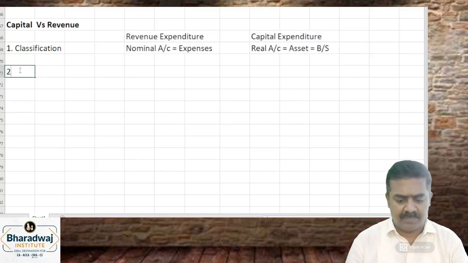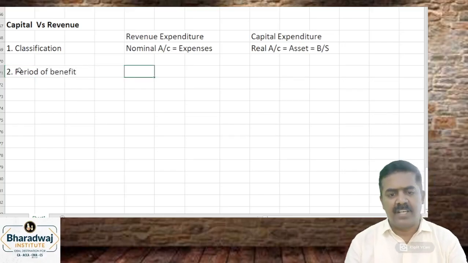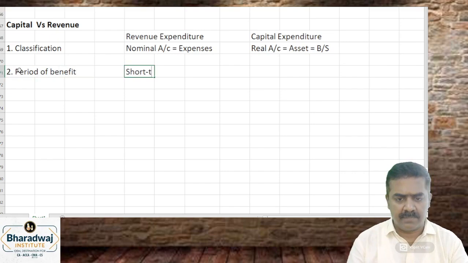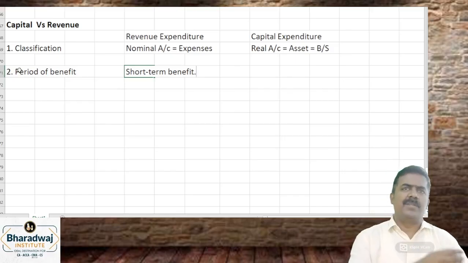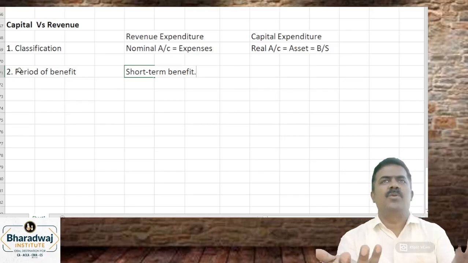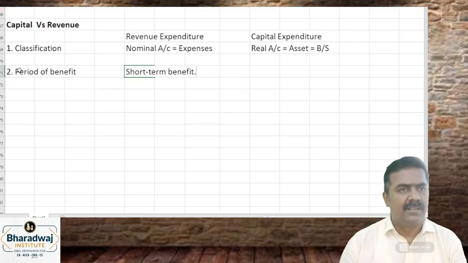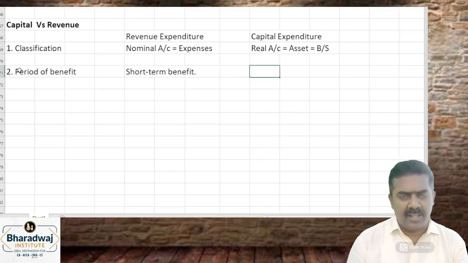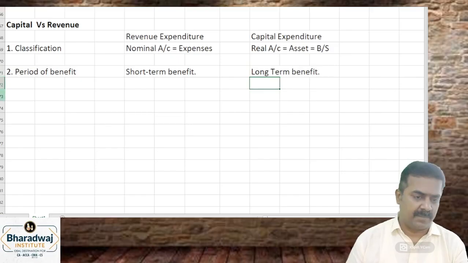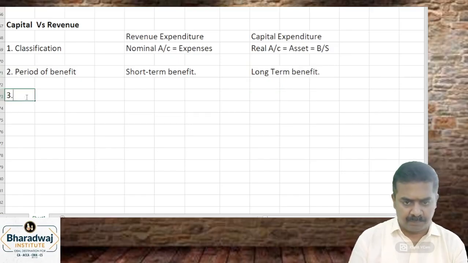Then, what is the period of benefit? Revenue expenditure gives short-term benefit. What is short-term? Generally 1 year. It may be 6 months, 5 months, around 1 year benefit is revenue expenditure. Capital expenditures give which one? Long-term benefit. More than 1 year benefit.